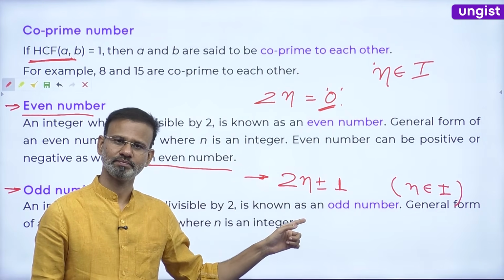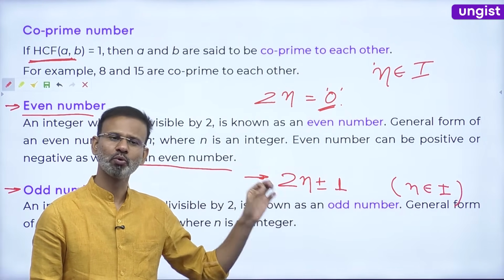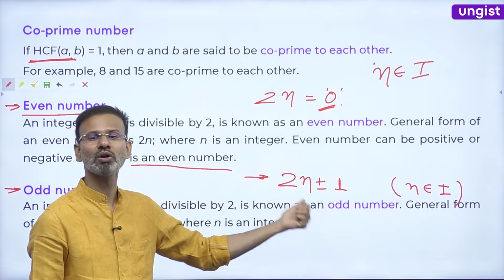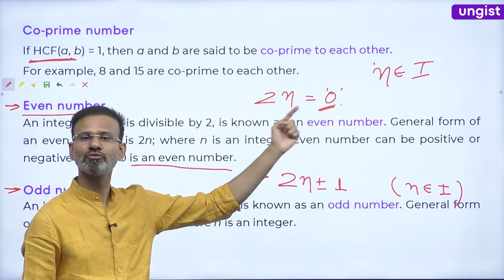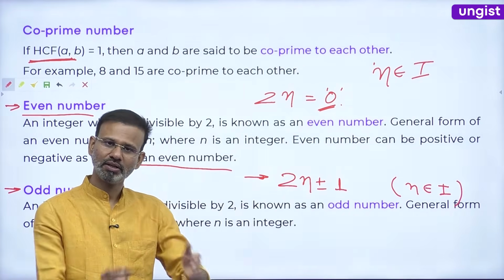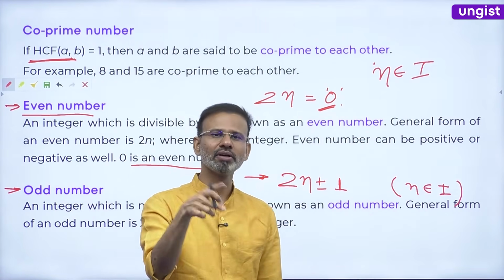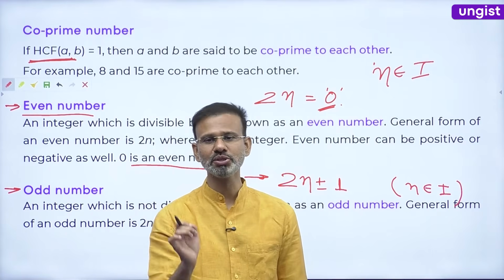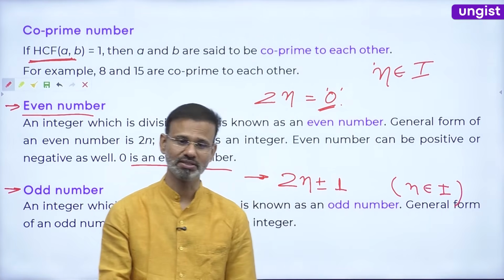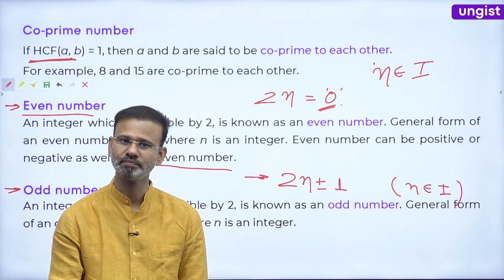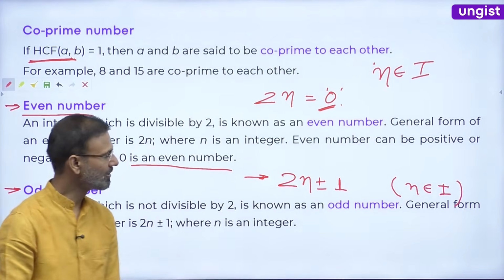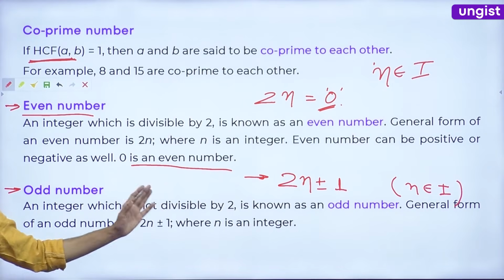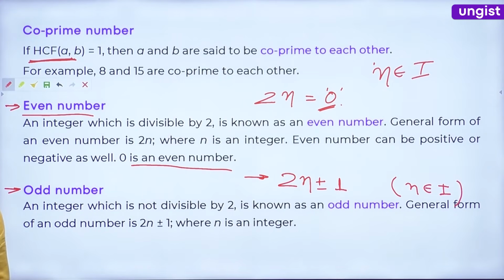Think on it. Put any integer, this will not become 0. The even form becomes 0 for n equal to 0. So 0 is a member of the set of even numbers. So by default, 0 will be treated as an even number, guys. Everybody clear now?